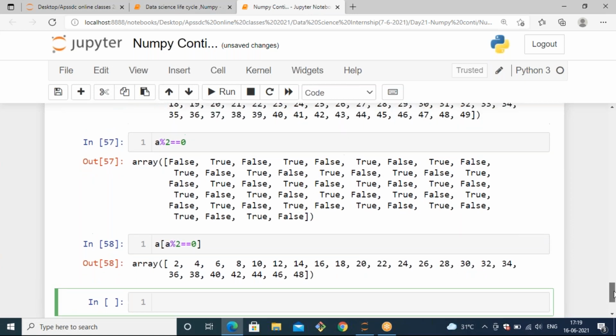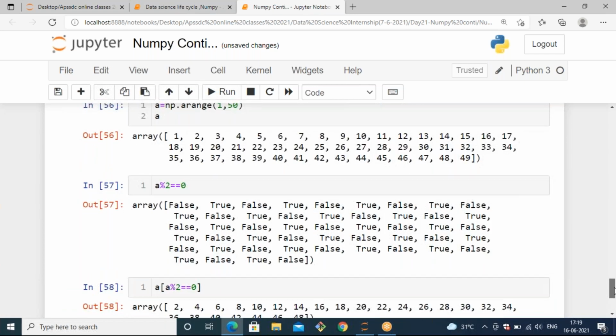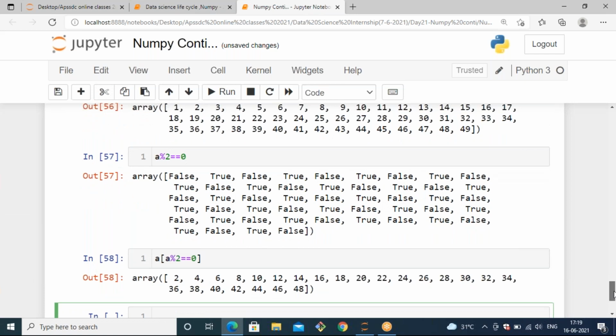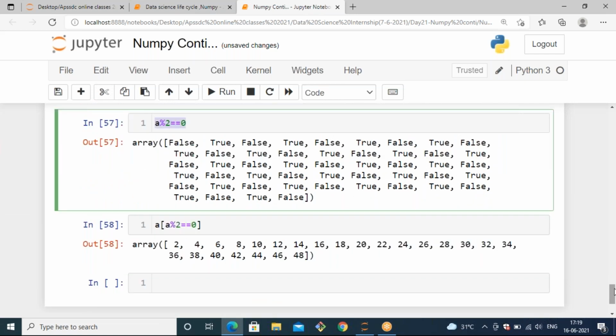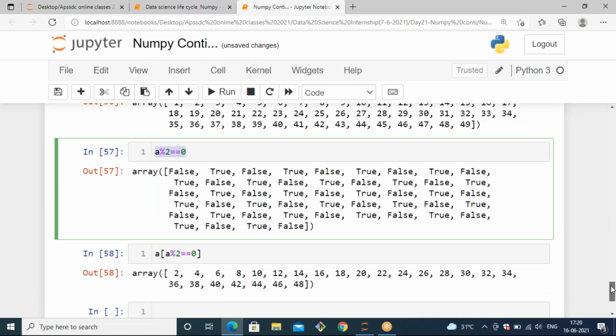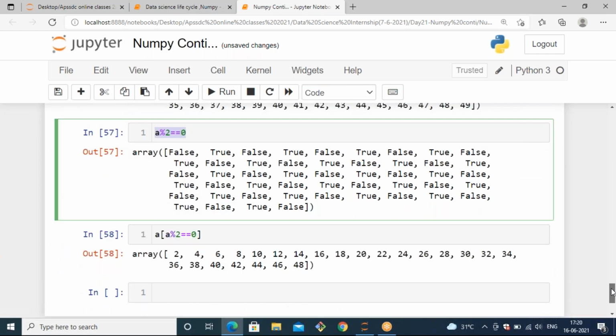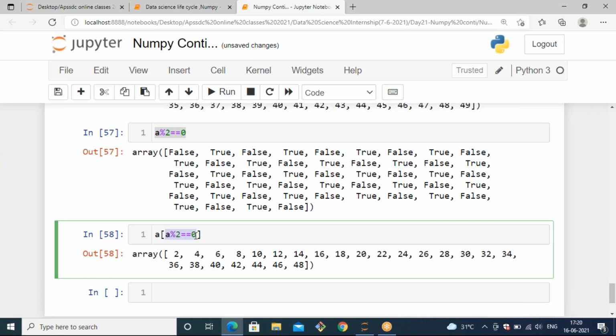Out of the huge data, if you want to filter any data with your aspect, you can use filtering techniques like this. Initially, I'm just generating a random array with the arange method. And out of those array elements, I need to get the elements which are divisible by 2. In that case, I'm applying a technique like a % 2 == 0.